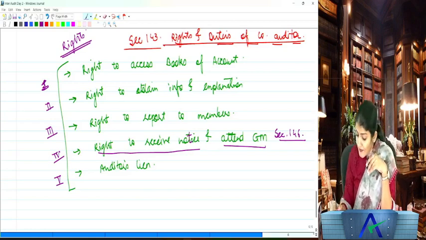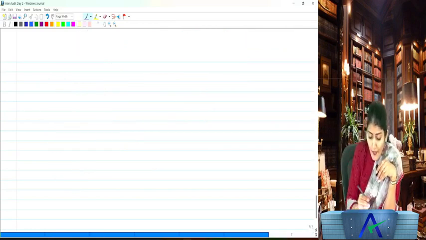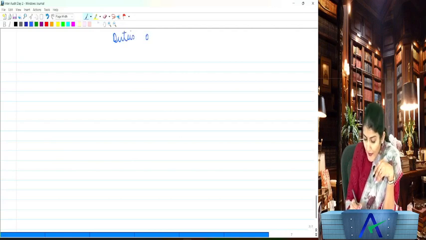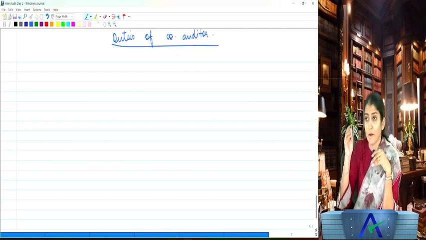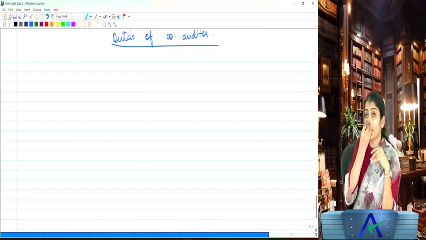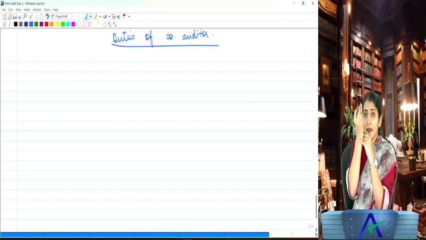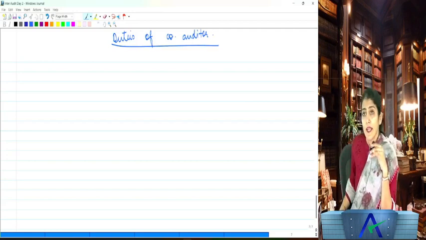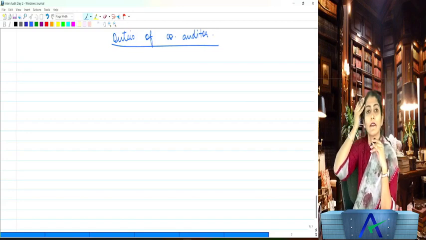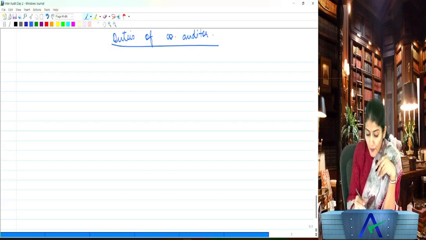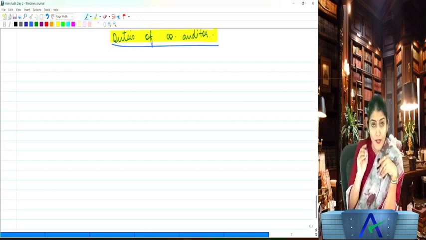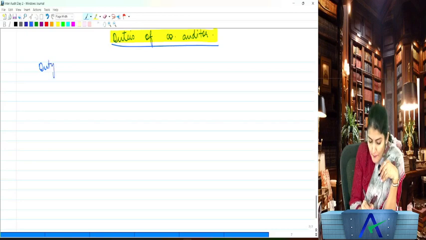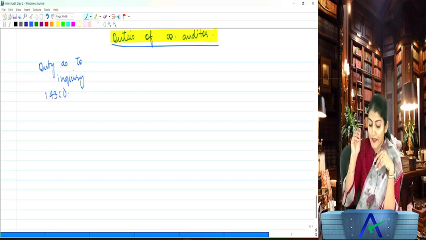Then after the rights of the company auditor, you have the duties of the company auditor. Here we are going to talk about the 8 duties of the company auditor. Are you all with me? Yes. We've seen the rights, now coming to the duties. The first duty of the company auditor is the duty as to inquiry. What is this duty? We will see that. That is 143 subsection 1.